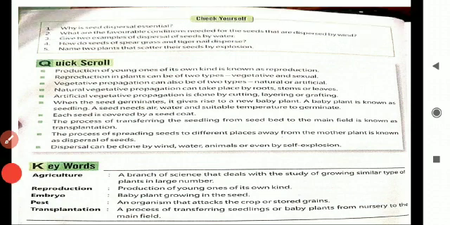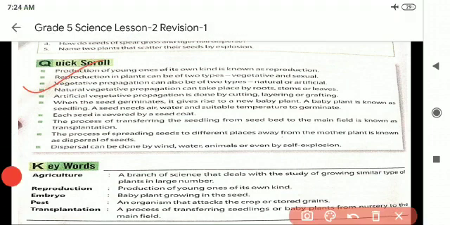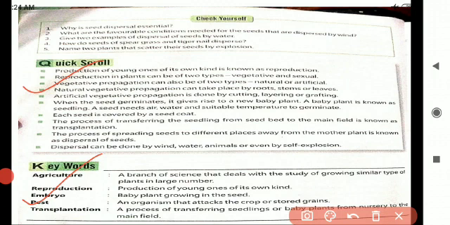Okay, children, what is the next one? Quick scroll. These things are very, very important. This one is a homework for you, children. Quick scroll and key points. Try to read and write one time. Okay, children, what is a quick scroll?